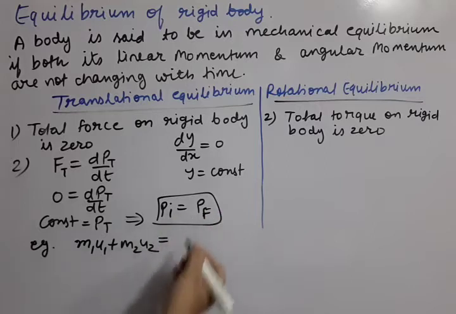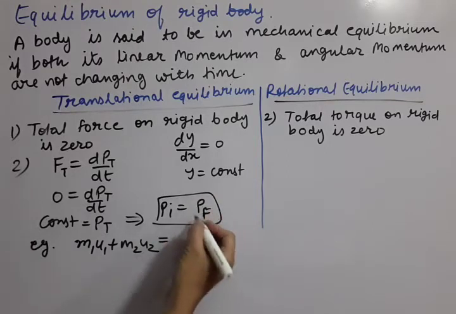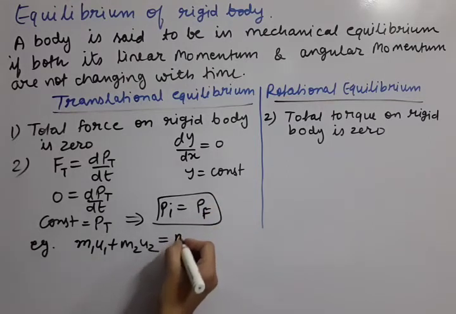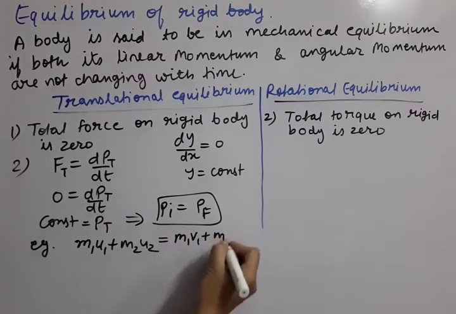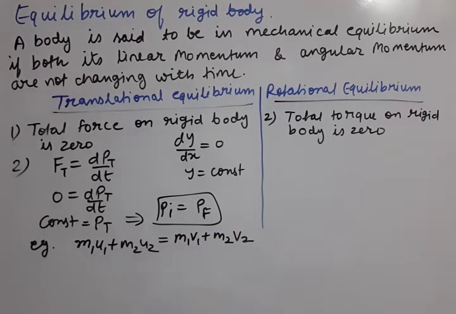And after the event, what is the total momentum? After the event, velocities must have changed. So we will call it m1 v1 plus m2 v2. So this is called the conservation of linear momentum.